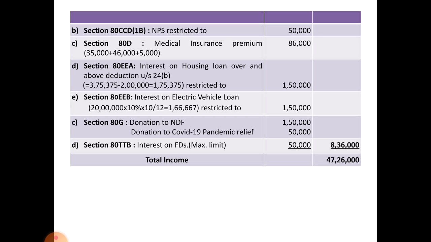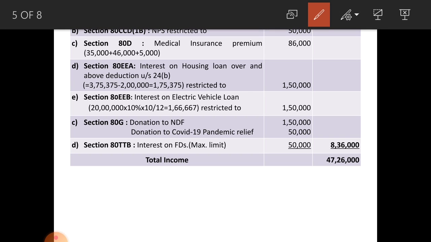But under section 80EEA, that amount is restricted to 1,50,000. That means the maximum limit is 1,50,000. So, only up to 1,50,000 you can consider under this section. And section 80EEB, interest on electric vehicle loan, that is restricted to 1,50,000, but the calculation